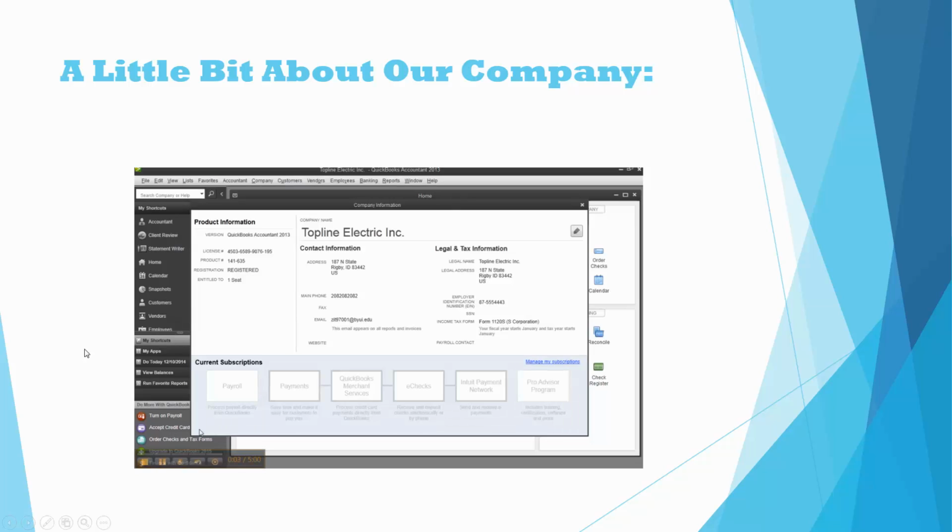My name is Megan Duckett. My partner is Casie. This is our company, Topline Electric Incorporated. We're in Rigby, Idaho. Here's the phone number and our employer identification number. It's formed as an S corporation.